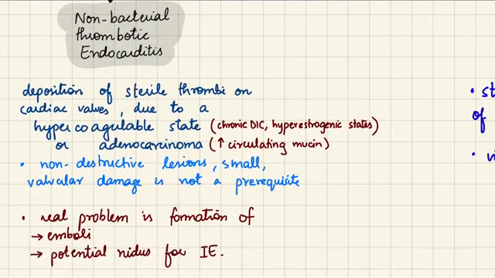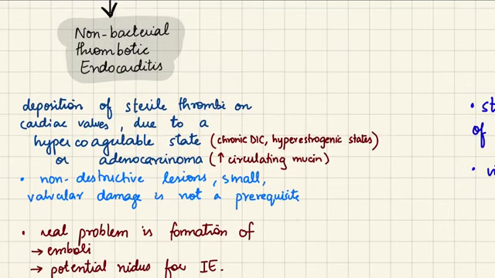Now, one thing to remember is that these lesions are not destructive as compared to those vegetations which were caused by bacteria and other microbial agents. These are going to be small, and generally for these lesions to occur, valvular damage is not a prerequisite, as we discussed previously in subacute endocarditis. The real problem in this case is not damage to the endocardium.